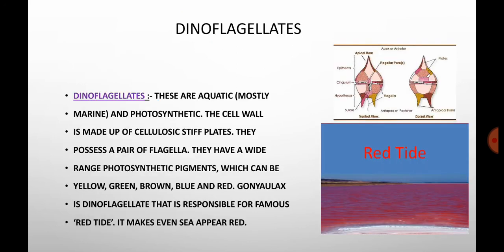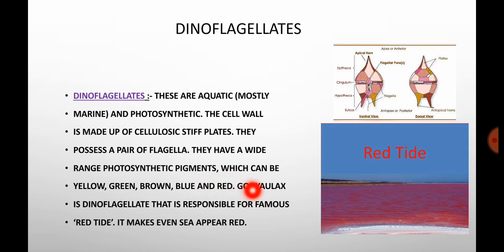Next, coming to another one, dinoflagellates. These are mostly aquatic. They stay in marine water and they are photosynthetic. Their cell wall is made up of cellulose, like stiff plates. If you look at the picture, this is the dinoflagellate. These are the plates, and here is the flagella. It has photosynthetic pigments, so it shows variations of colors, because inside there are photosynthetic pigments like yellow, green, brown, blue and red.